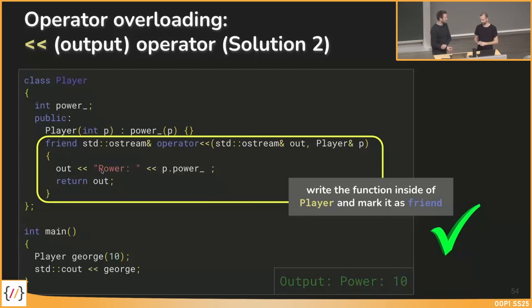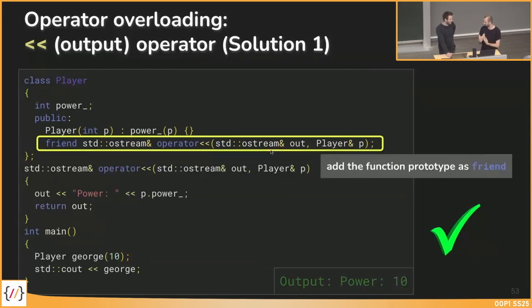What do you suggest? This is a bit tricky again, because you're thinking you're inside the player class and you can use this as the left object, but actually the left object is this out here. So I prefer the other way because it's a bit more obvious what's happening there.